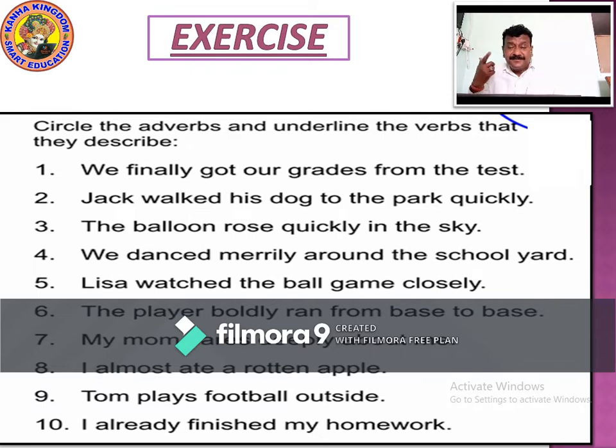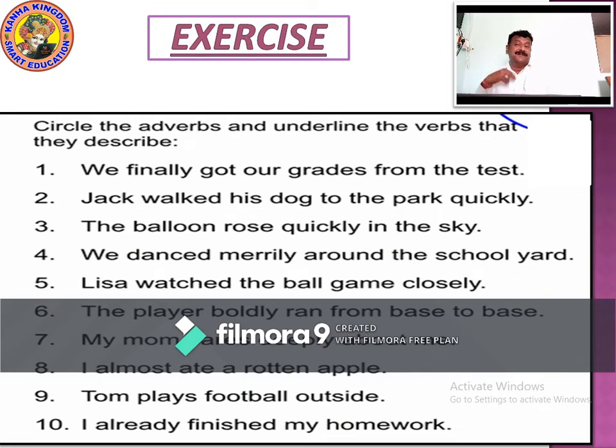Tom plays football outside. What does Tom do? Tom plays. Play is again an action word, which says it is a verb. Play is a verb. Where did he play football? Outside. Outside is an adverb of play. It's an adverb.